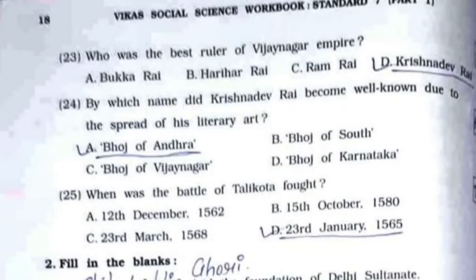23, who was the best ruler of Vijayanagar Empire? It's option number D, Krishnadev Rai. 24, by which name did Krishnadev Rai become well known due to the spread of his literary art? It's option number A, Bhoj of Andhra. 25, when was the Battle of Talikota fought? It's option number D, 23rd January 1565.